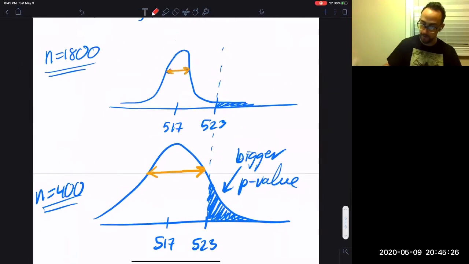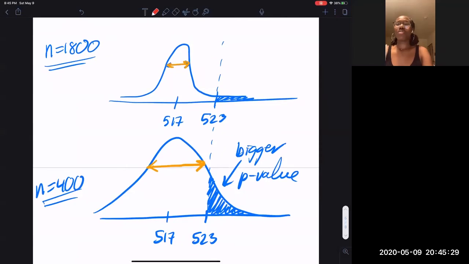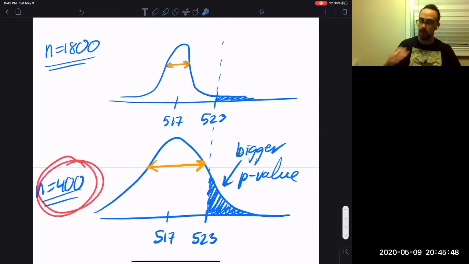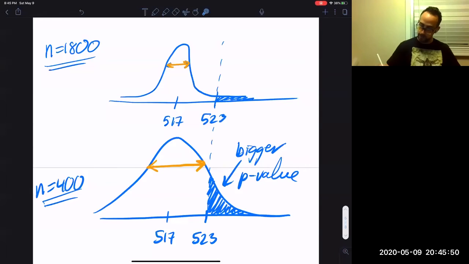That is why. Because when n is bigger, the graph looks more compact. So this value is further away, and the area here is smaller. When n is smaller, it gets wider, so these are relatively closer together.